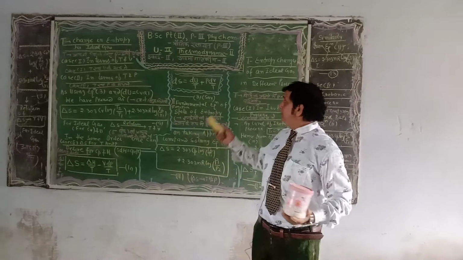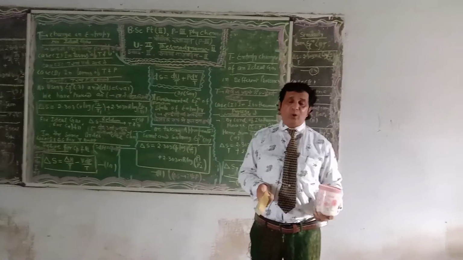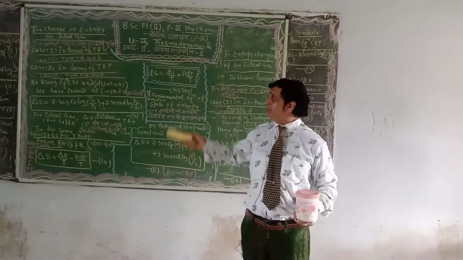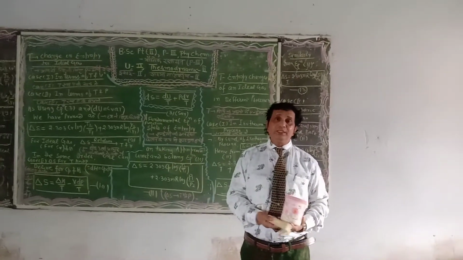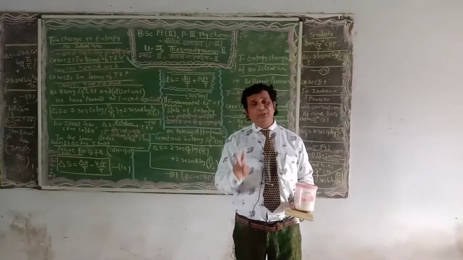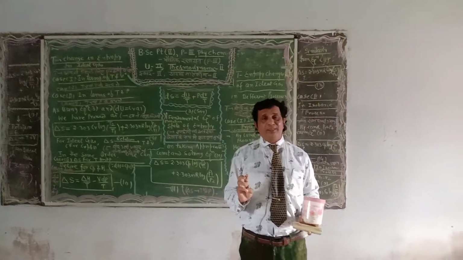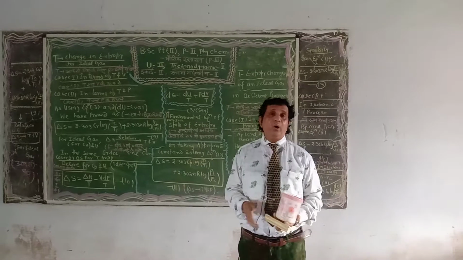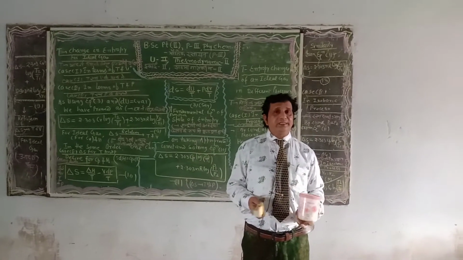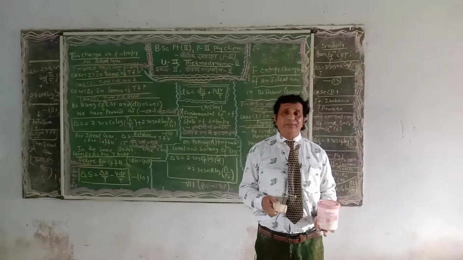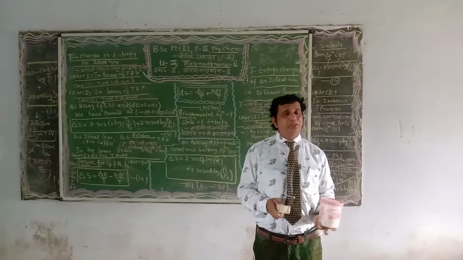Equation number 3 we derived is known as the fundamental state function equation for change in entropy, which is formed by using two different laws. The first law of thermodynamics is concerned with the principle of conservation of energy. The second law of thermodynamics is concerned with the change in entropy of the universe, which continuously increases.